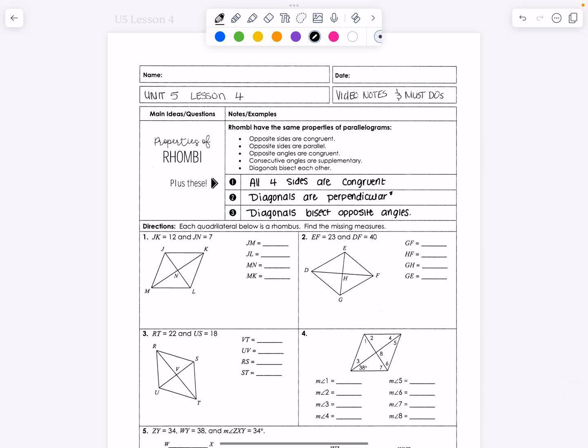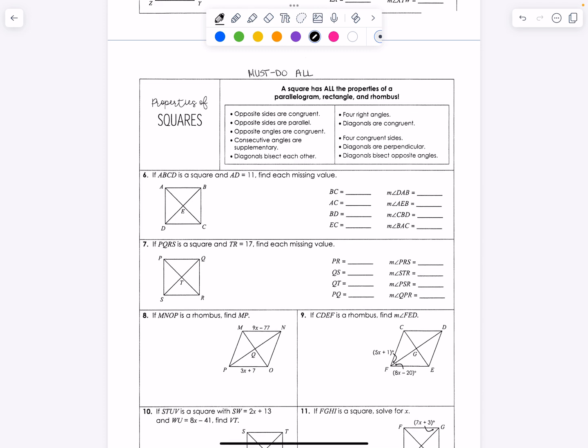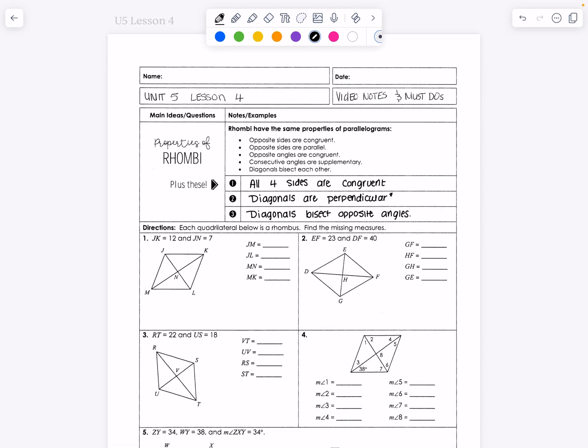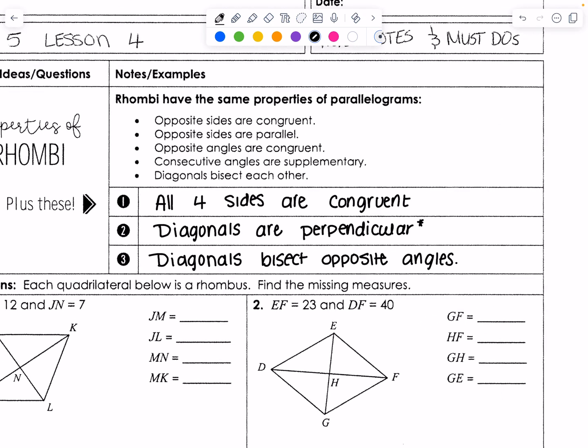Hello everyone. So today we're going to go ahead and start with Unit 5, Lesson 4. We will be talking about rhombi, the plural for rhombus, as well as properties of squares, and then plenty of examples for you guys to work on for practice. The shapes we've worked with so far explicitly have been parallelograms and then rectangles. So today when we talk about rhombi, we're going to create a few more properties that are going to be relevant to this shape.